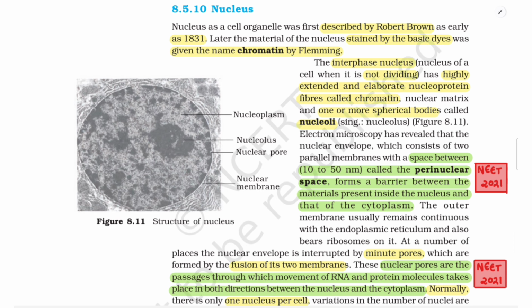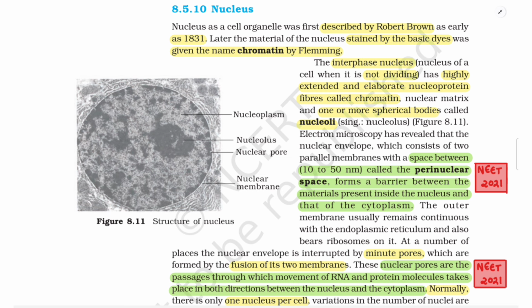8.5.10 Nucleus. Nucleus as a cell organelle was first described by Robert Brown as early as 1831. Later, the material of the nucleus stained by the basic dyes was given the name chromatin by Fleming. The interphase nucleus, that is, the nucleus of a cell when it is not dividing, has highly extended and elaborate nucleoprotein fibers called chromatin, nuclear matrix, and one or more spherical bodies called nucleoli, singular nucleolus.